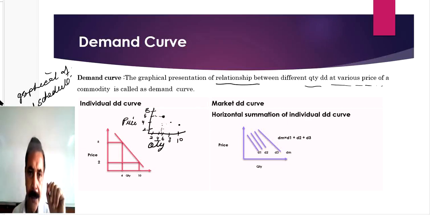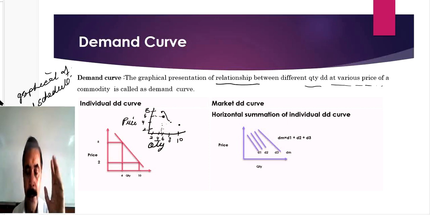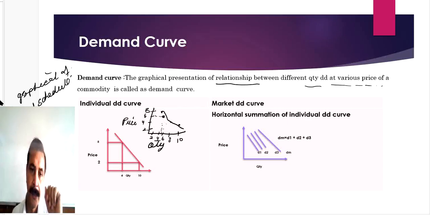Okay students, when the price is 8, the buyer wants to purchase only 4 units. So you have to join these points, and you will get a curve like that. This curve is named the demand curve. Now every point on this curve reflects a combination of a specific price and a specific quantity.